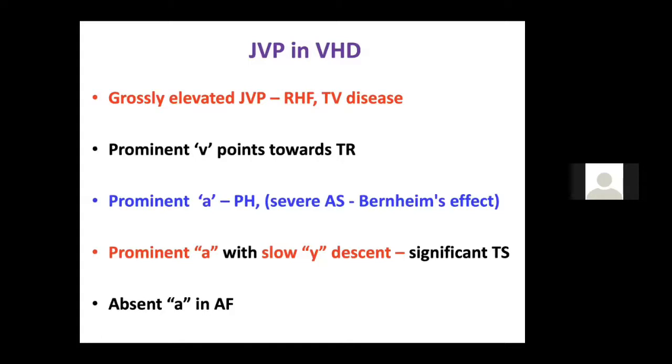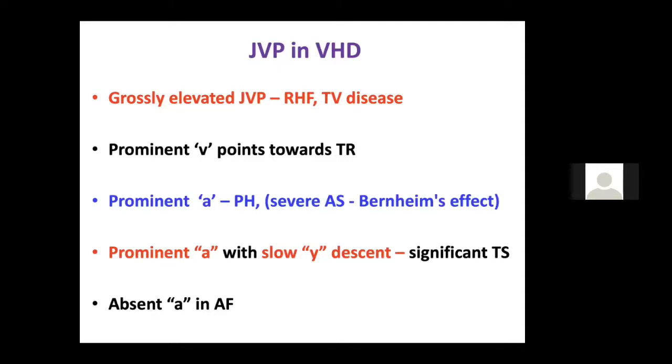If it's due to right heart failure or tricuspid valve disease, it will be grossly elevated. If prominent CV waves are there, Y descent is there and X is absent, it means there is a hypertensive TR. A prominent A wave without elevation, not raised, can be seen in pulmonary hypertension, but it can also be there in aortic stenosis, which is known as the Bernheim effect, because of the severe LVH, the septum is pushed toward the right side, causing decreased compliance of the RV.